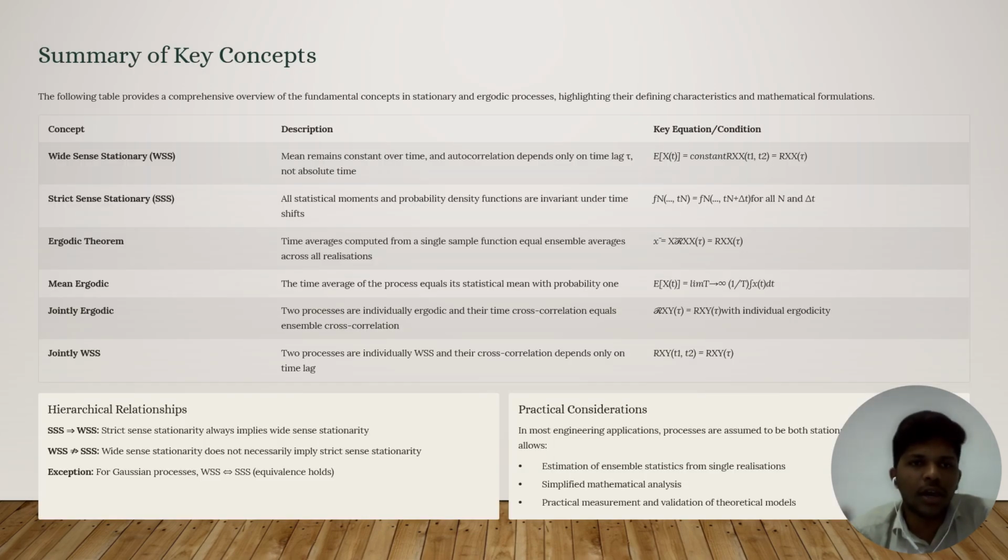And here is a summary of key concepts. We can see the description and the key equations of wide-sense stationary, strict-sense stationary, the ergodic theorem, mean ergodic, and joint wide-sense stationary. And we can also see the conditions or key equations for these.